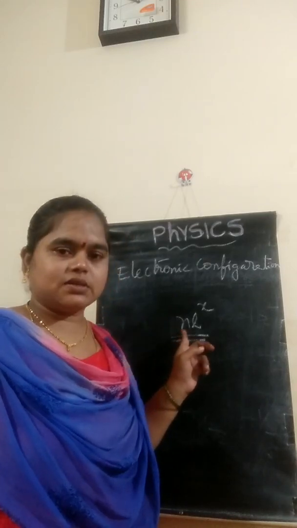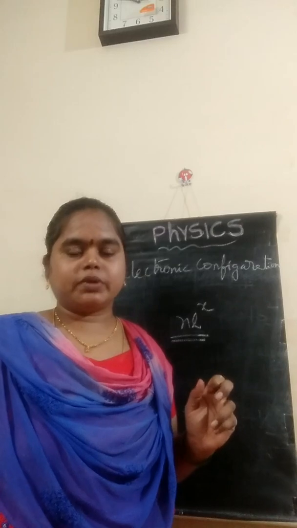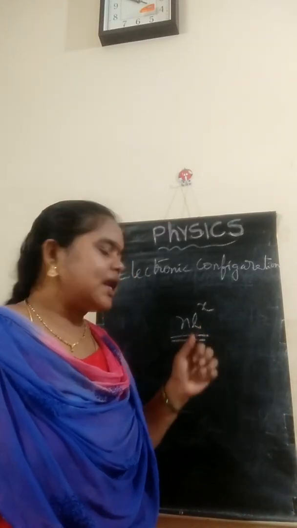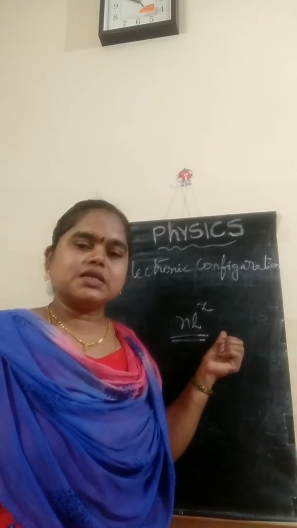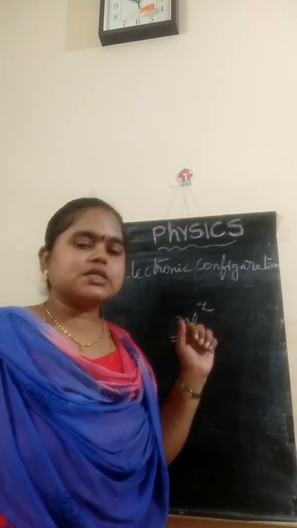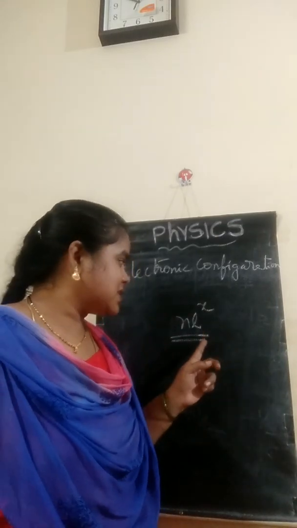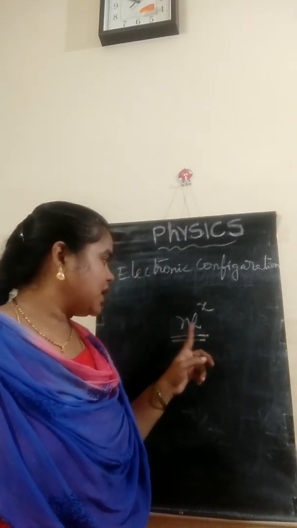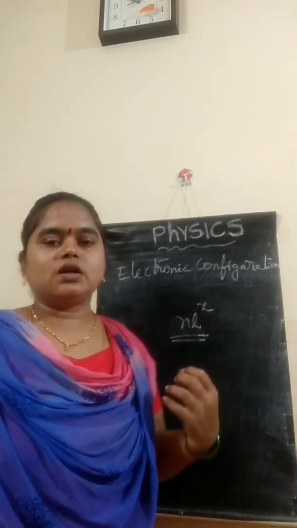Here n represents principal quantum number, means represents main shell, and l represents subshell. So s subshell, p subshell, d subshell, f subshell, like that. x represents number of electrons. In exam, they are giving this notation and they are asking what is meant by n, l and x. Otherwise, in a reverse way also they are asking.